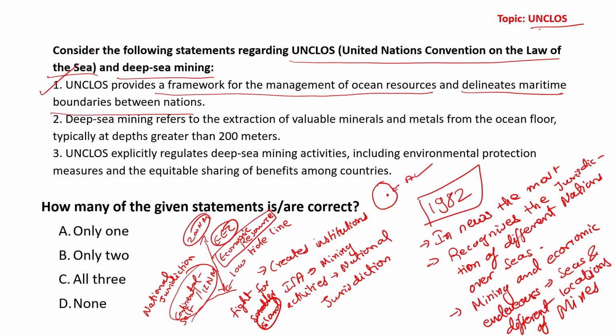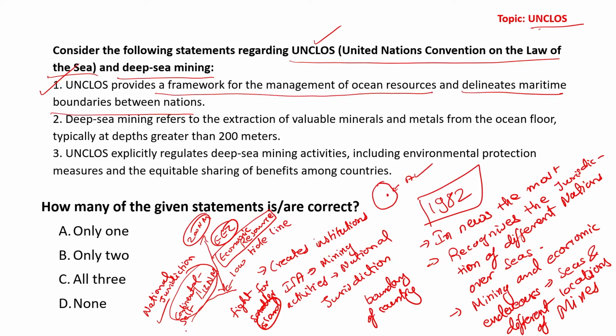Absolutely correct. In the oceans, how far the boundary of a country extends is decided by UNCLOS. We have already seen this, the 12 nautical miles.